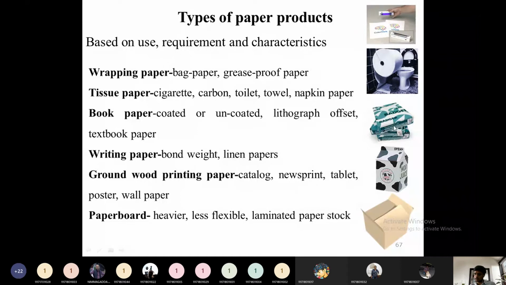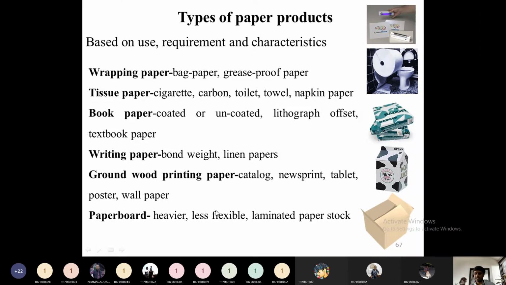Whereas this type of paper, if you see the inside A4 sheet paper, this will be very highly flexible, we can bend it, we can fold it very easily. The folding of this is very easy. Because of this, we are using it for the packaging of our essentials when we are moving out of our houses. Then laminated paper stocks, everything will come under the paper boards.